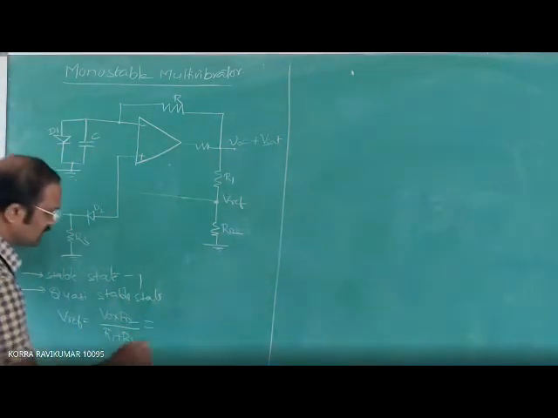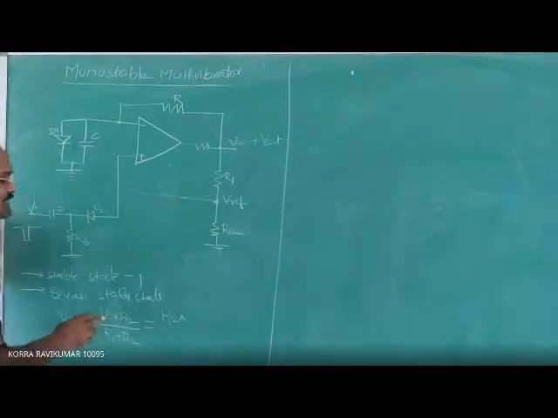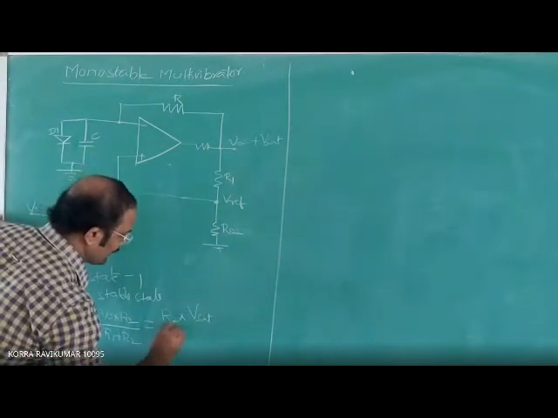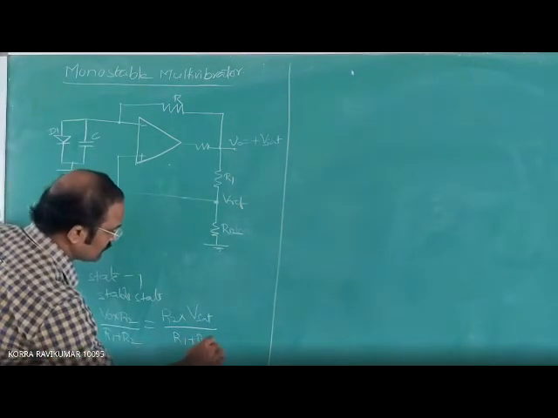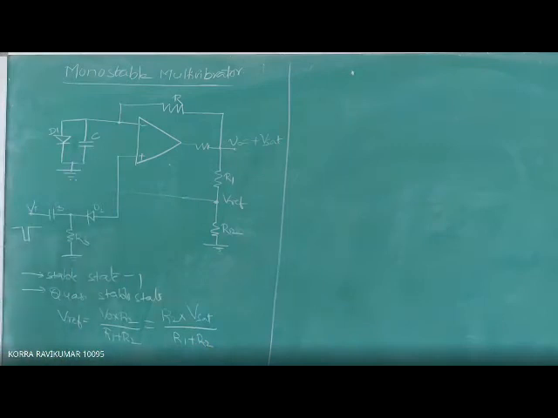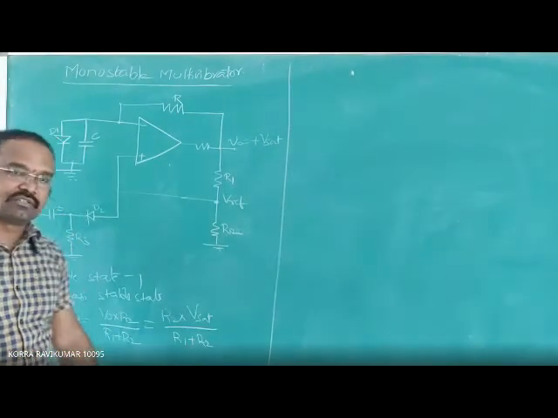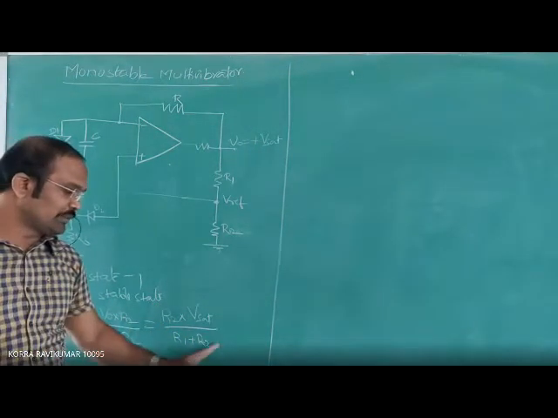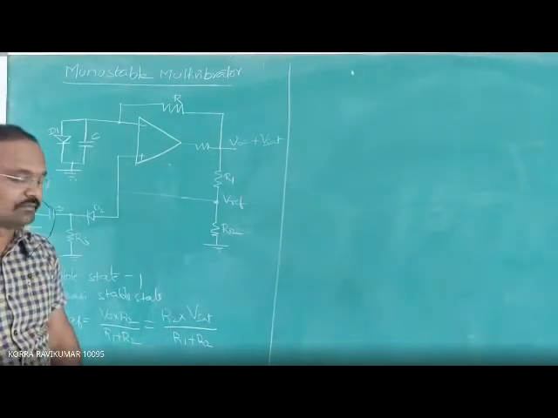Therefore, we can rewrite it as R2 times V saturation divided by R1 plus R2. I want to write this equation as V reference equals R2 by R1 plus R2 times V0, that is V saturation. Take this factor R2 by R1 plus R2 and consider it as beta.